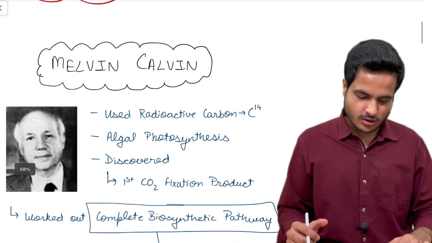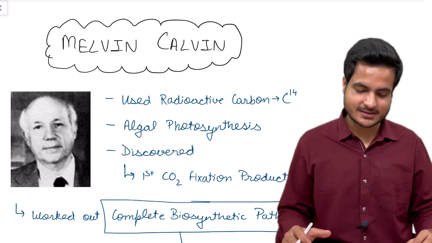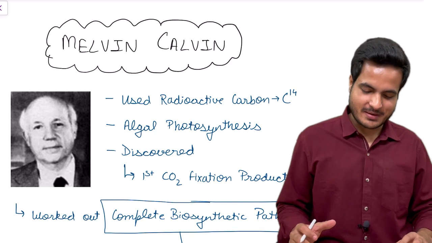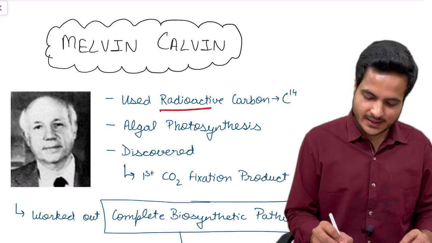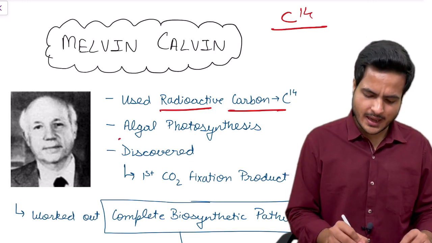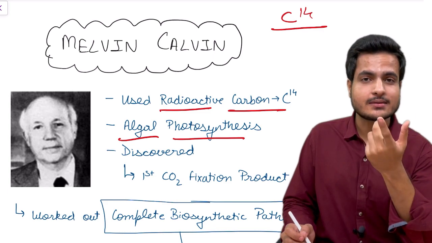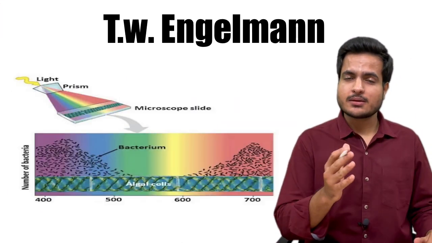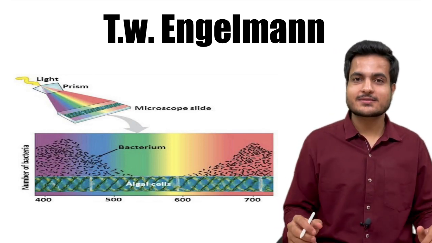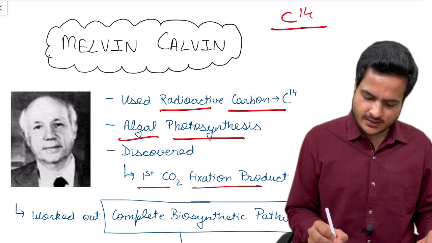Now let's talk about the scientist who gave his life to photosynthesis, Melvin Calvin. He used radioactive carbon, that is C14 atoms, and he did his research on algal photosynthesis. Which scientist we have discussed also used green algae? The answer is T.W. Engelmann. He used the green algae Cladophora while he was splitting white light into a spectrum. Calvin discovered the first carbon dioxide fixation product.